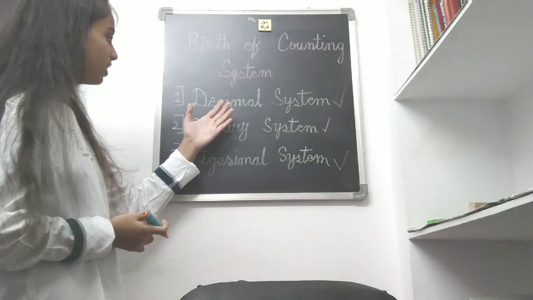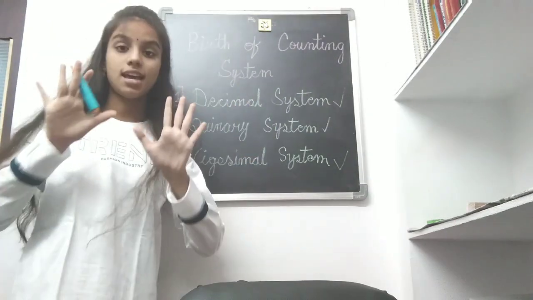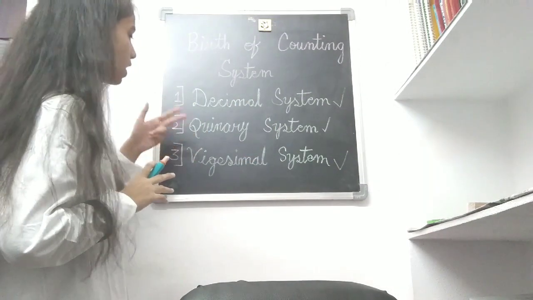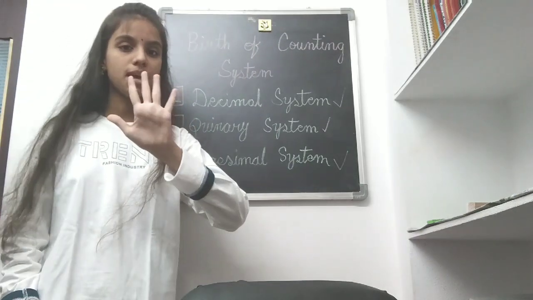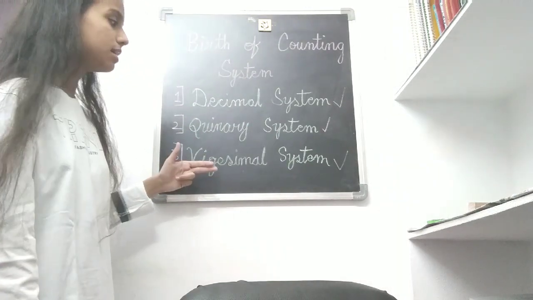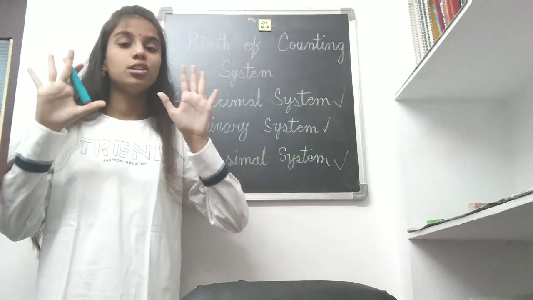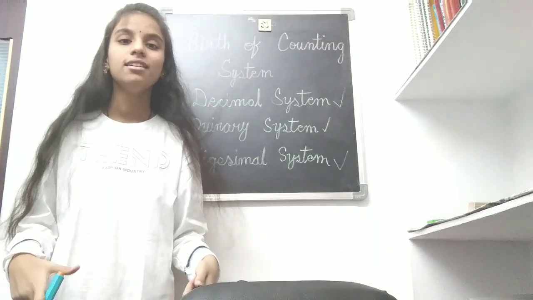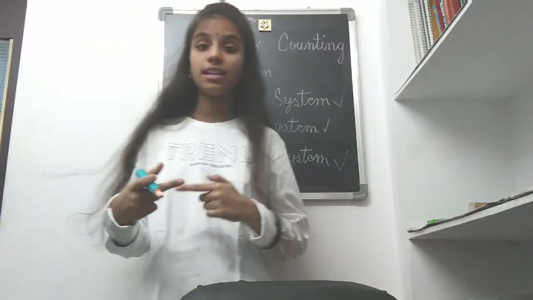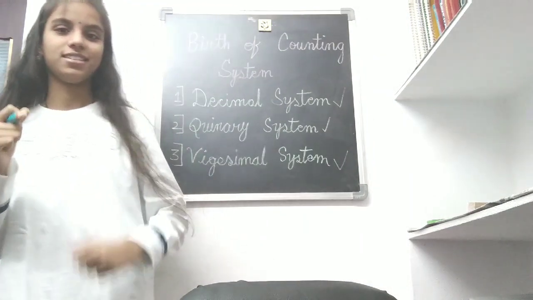So we have learned about the decimal system, which has 10 as base. Next comes the quinary system, which has 5 as base. And next comes the vigesimal system, which has 20 as base, with 10 fingers on the hands and 10 toes on the legs. So let's go to the next topic.